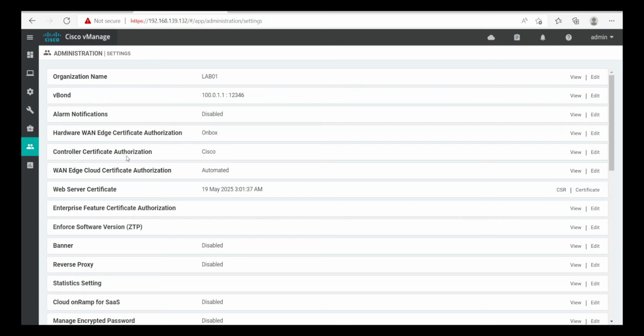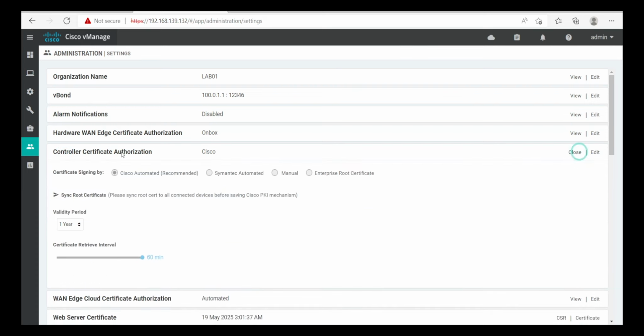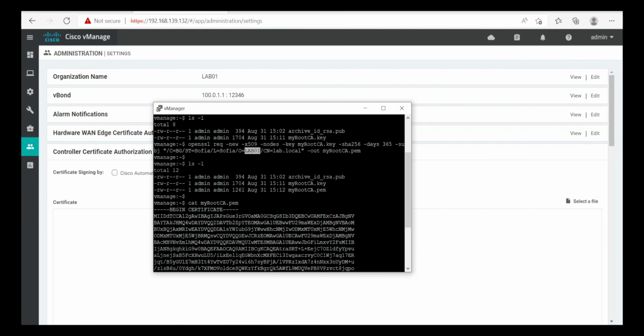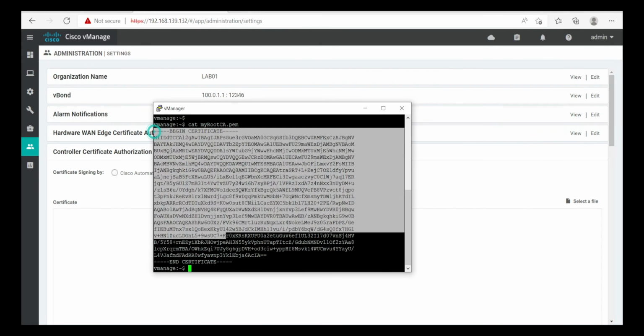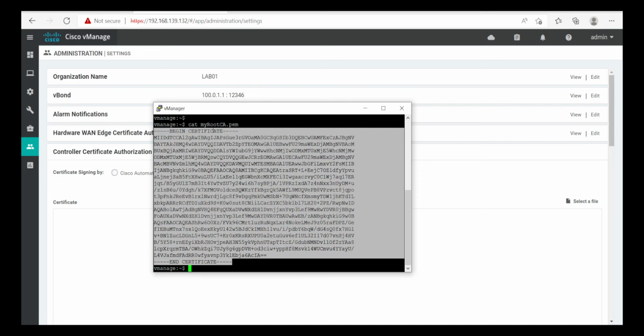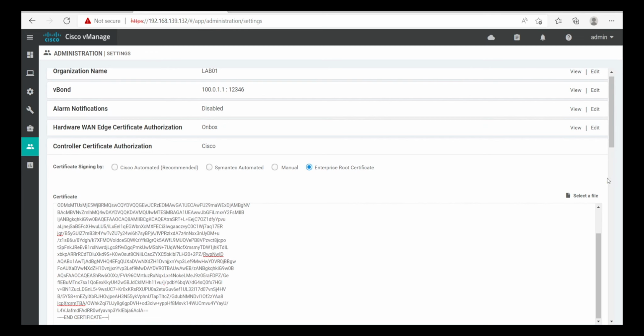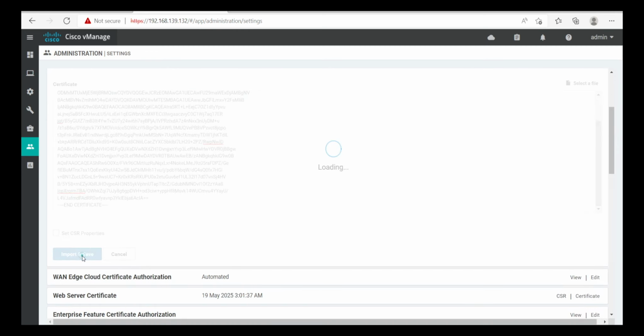The controller certificate authority is Cisco, but we change it to enterprise root certificate, and here we paste this certificate we just created. And import and save.